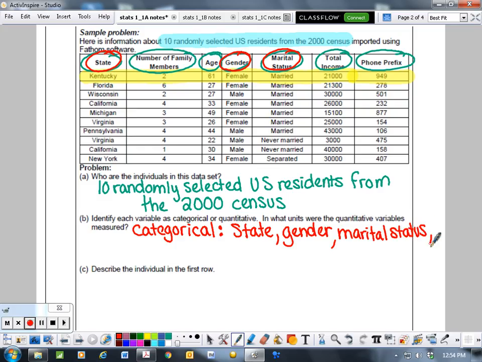And then we look at the numerical ones and see, does it make sense to average? So number of family members, yeah, we average that all the time. Average age, yeah. Average income, yeah. Average phone prefix? Well, phone prefix doesn't really do anything but label an area of where people are. And so we can't have an average place. So this one is actually a categorical data, or a categorical variable.